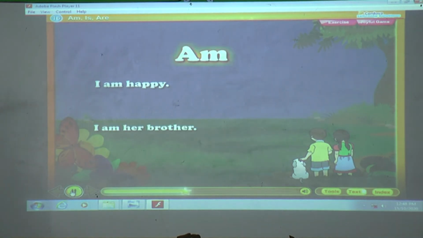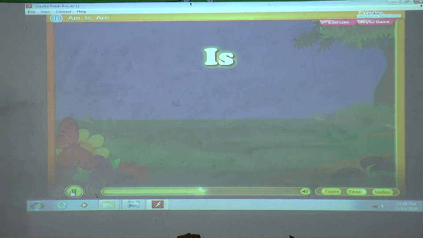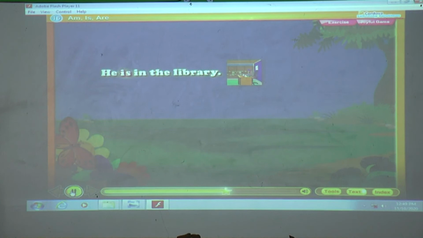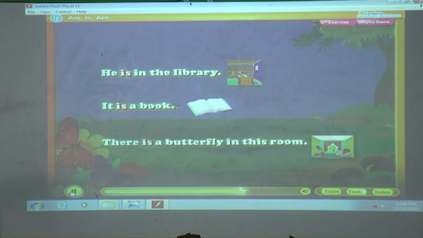Am. I am happy. I am her brother. Is. Veena is a student. She is a doctor. This is my classroom. He is in the library. It is a book. There is a butterfly in this room.